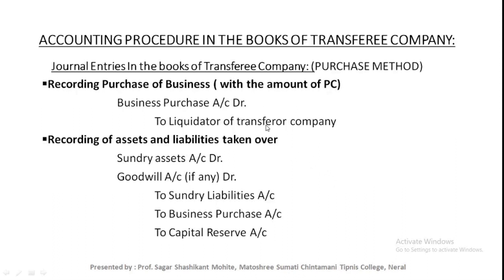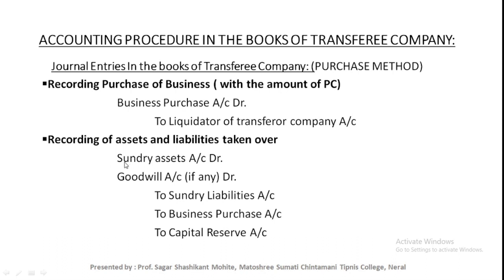First journal entry in the books of transferee company, the new company, recording of purchase of business. Business purchase account debit to liquidators of transferor company account. The amount for this journal entry is the amount of PC, the purchase consideration.